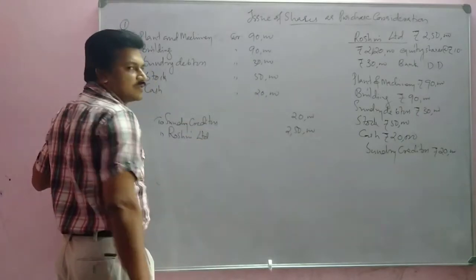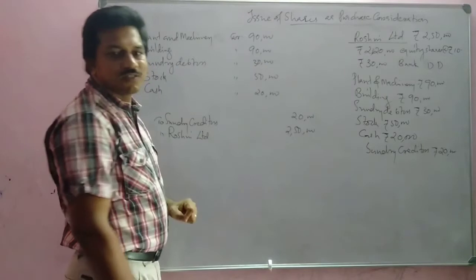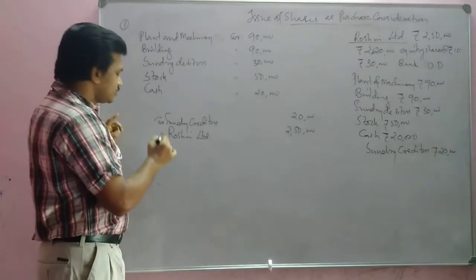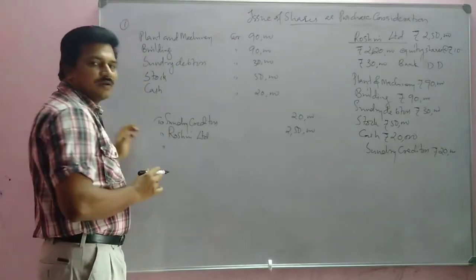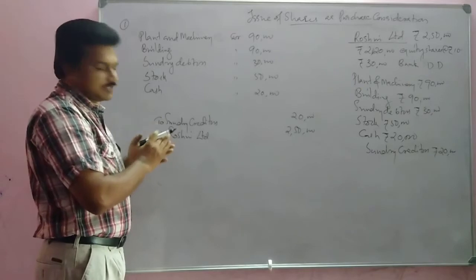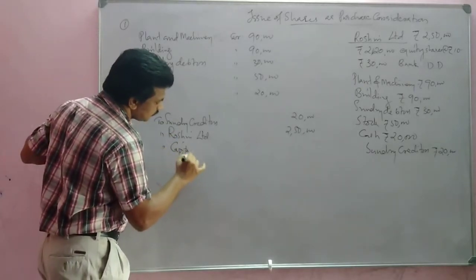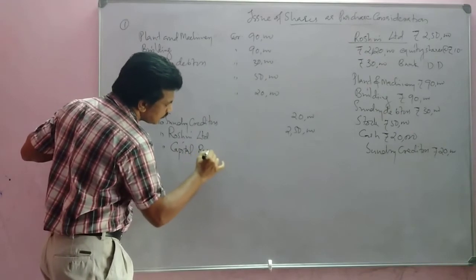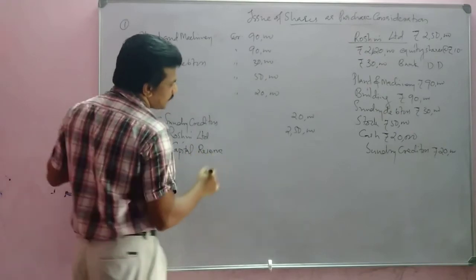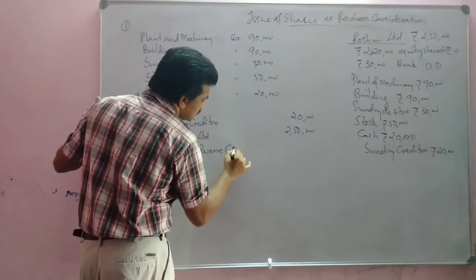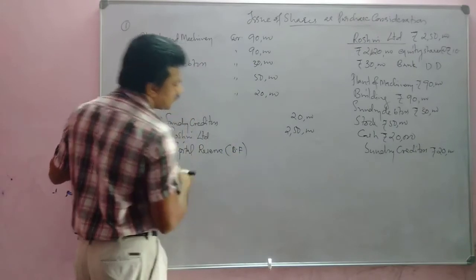Debit comes to a total of 2,80,000. Here it is 2,70,000. So which side is less? Credit side is less. So what will we write here? This is the profit on purchase, that will be transferred to capital reserve. Capital reserve, this is the balancing figure.